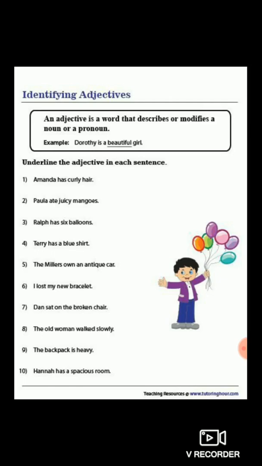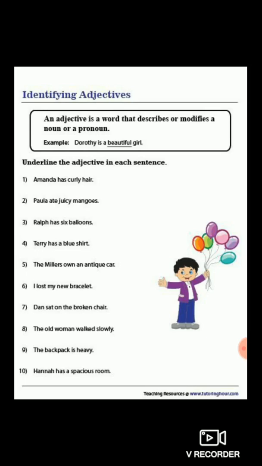So every, each, this is said to be demonstrative adjective. Adjective of quantity means quantity, very few. So dear students, I hope you have understood these types of adjective very well.